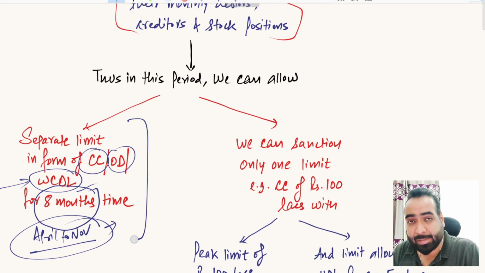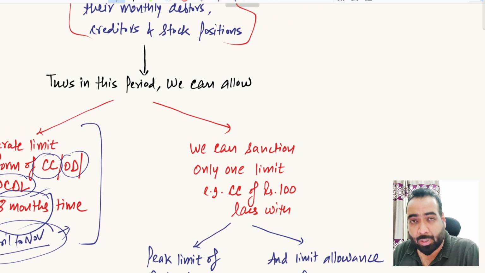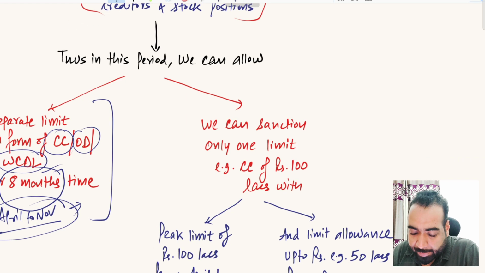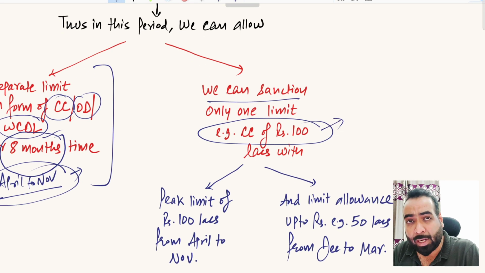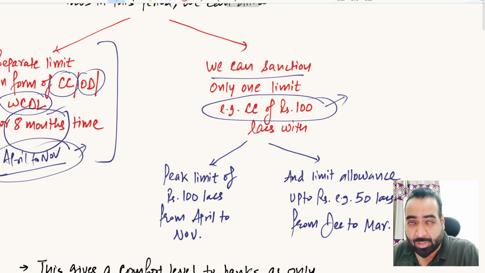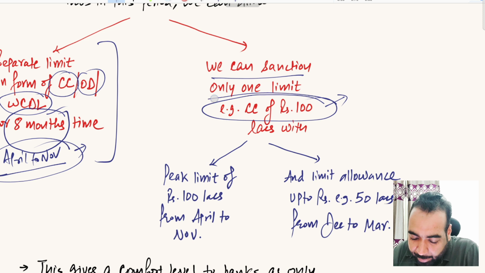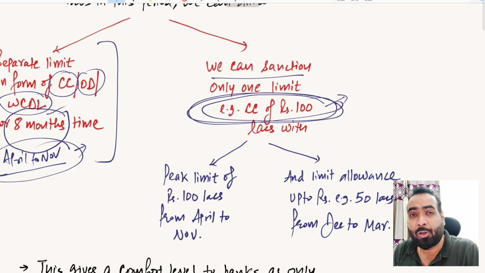Another option is there. Instead of giving any separate limit, the bank can put a formula, an algorithm, in the existing limit itself. The bank can sanction one limit of rupees 100 lakhs, for example, and put an algorithm in their software which will allow the winter garments manufacturer to use this 100 lakh rupees in full during April to November, while in the balance period the software will not allow the manufacturer to use the limit beyond 50 lakh rupees.